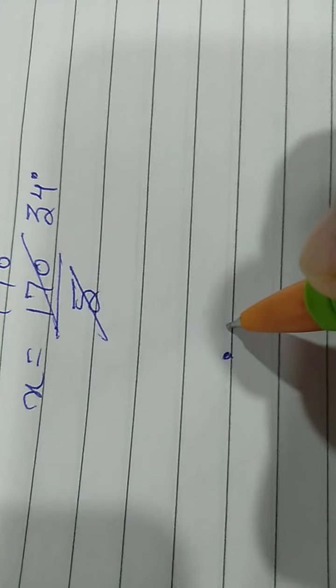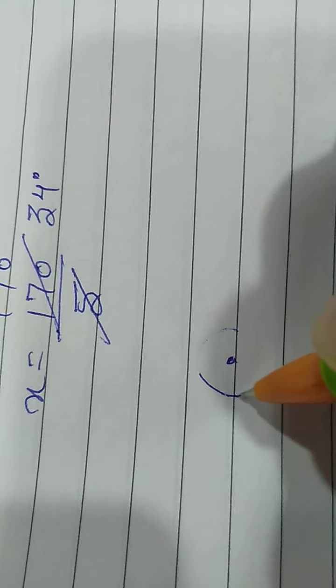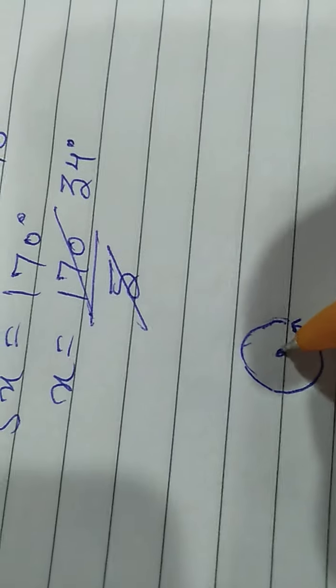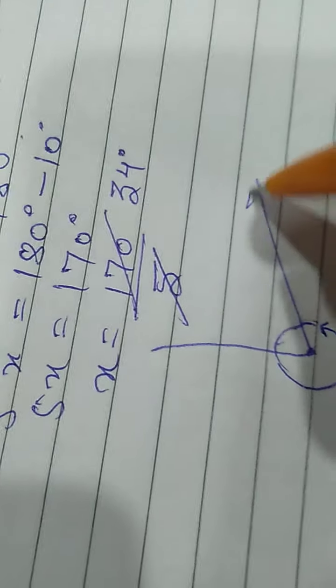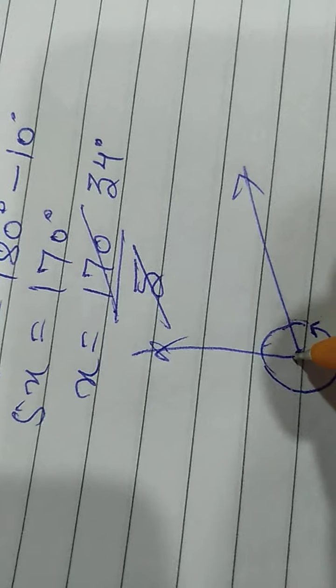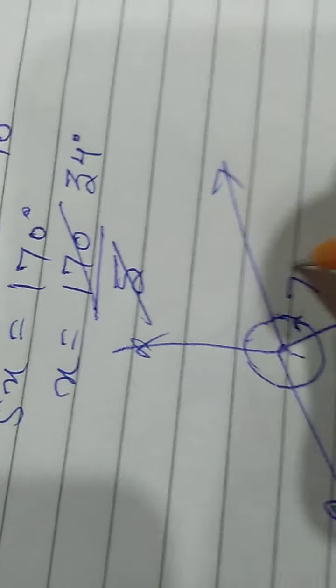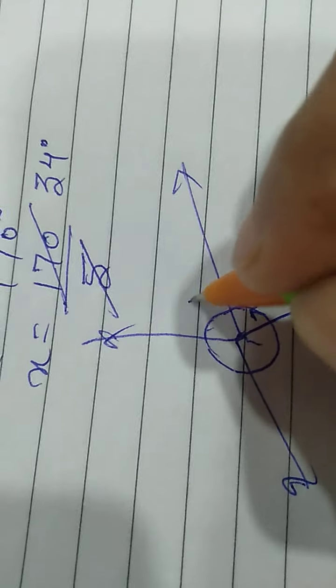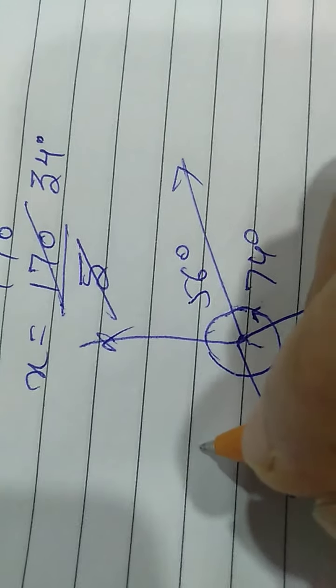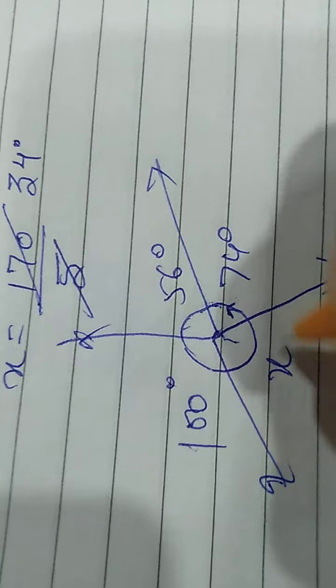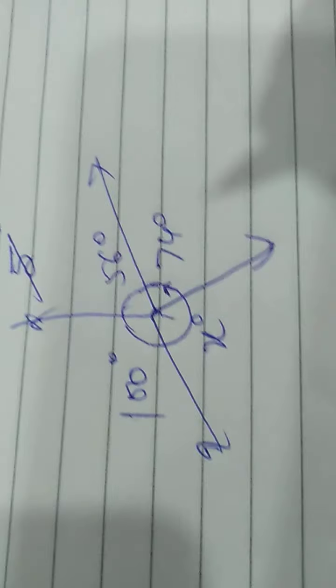As you know, what is the value of the complete angle? Complete angle means this angle. What is the value of the complete angle? That is 360 degree. So if so many angles are given in the question, like this is 74 degree, this is 56 degree, this is 100 degree, and we have to find out the value of x, then what we have to do?